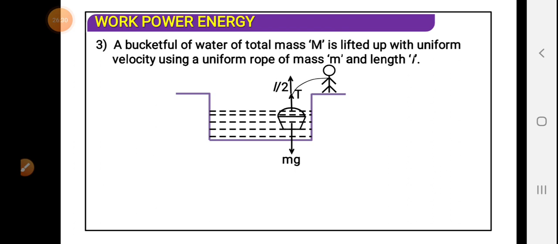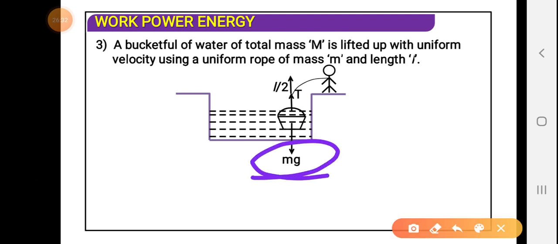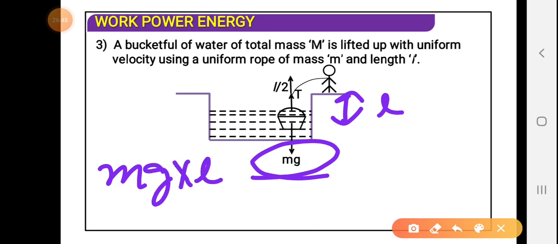The displacement of the bucket full of water is not h, it is L, because the whole length is L. So we multiply the displacement L with mg and get the work done for bringing up the bucket full of water by a massless rope. But here there is a mass of the rope, and it has to be considered.